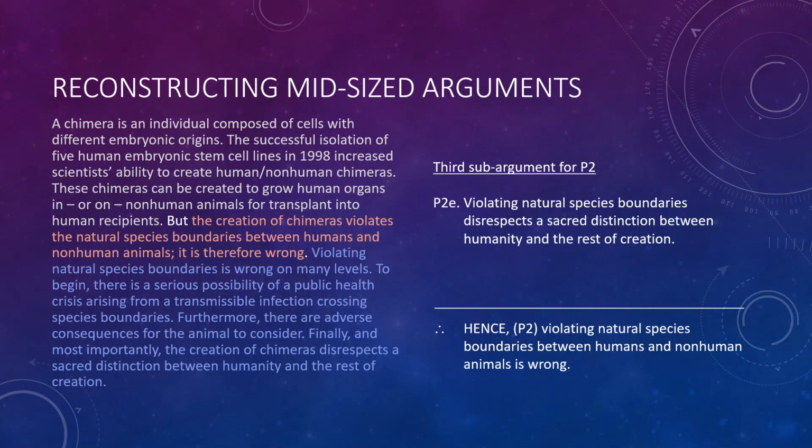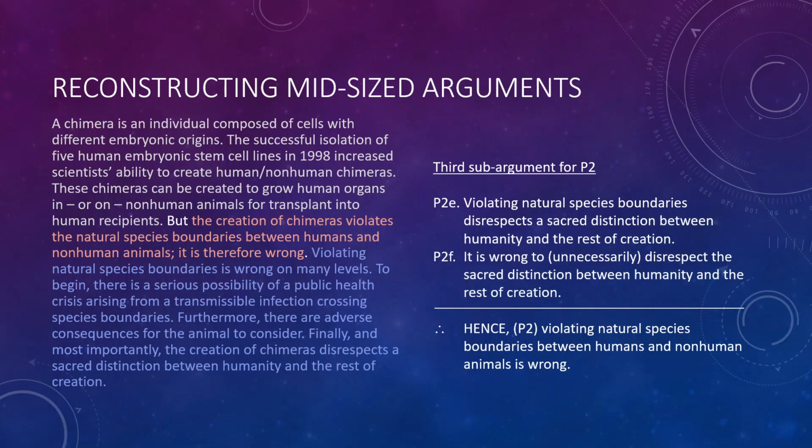This sounds like a religious argument. So it's unlike the other 2 arguments. And of course, implicitly here, but now explicitly stated, it's wrong to at least unnecessarily disrespect the sacred distinction between humanity and the rest of creation. And that establishes premise 2.